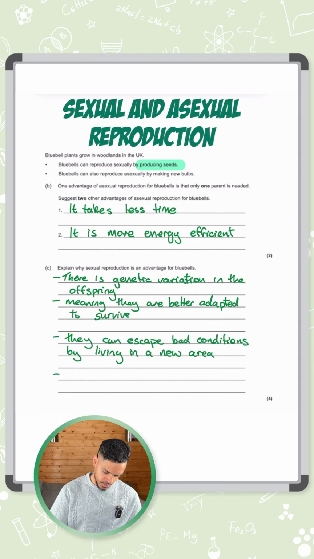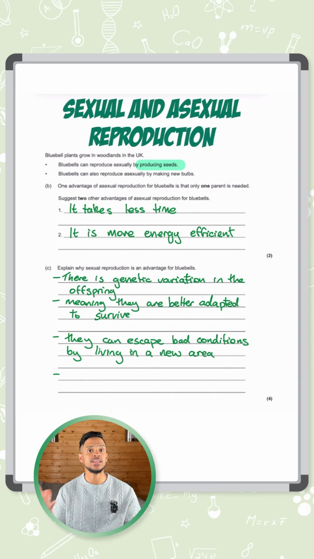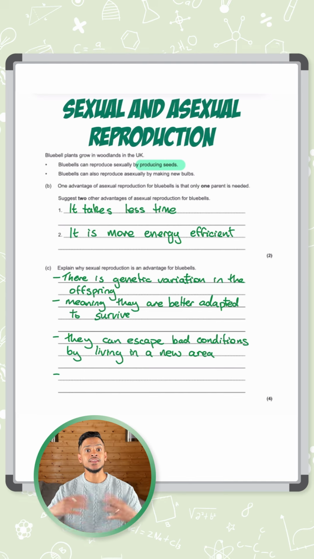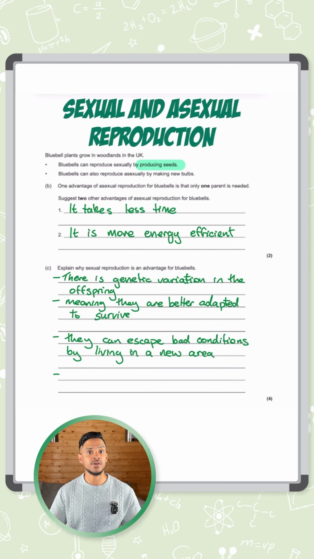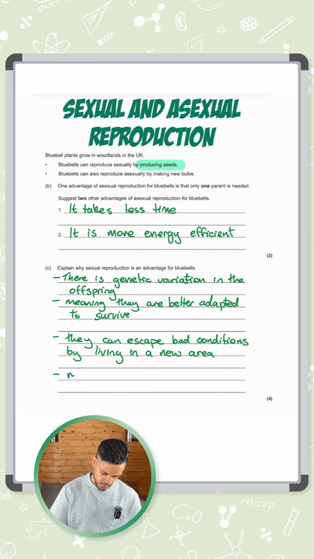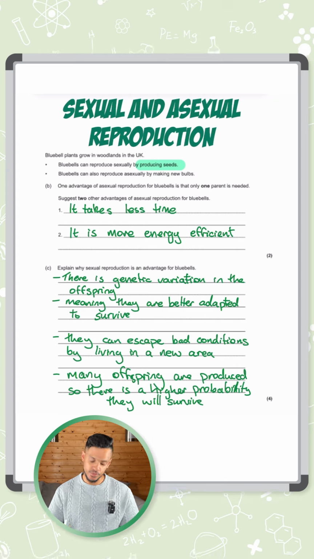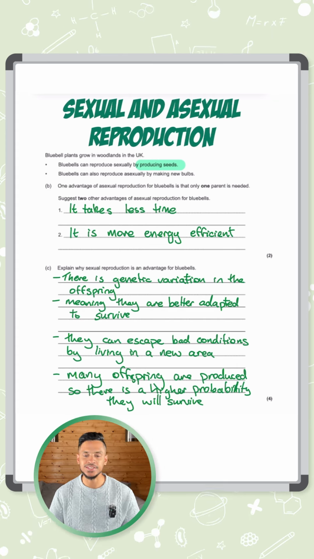And for a 4th mark, we can talk about the fact that many seeds are produced, so that increases the chance of these bluebells surviving and growing. So we can say here, many offspring are produced, so there is a higher probability that they'll survive.